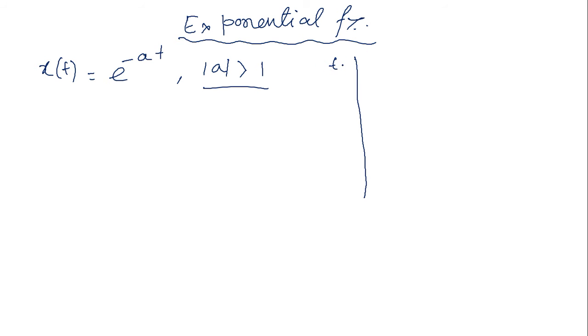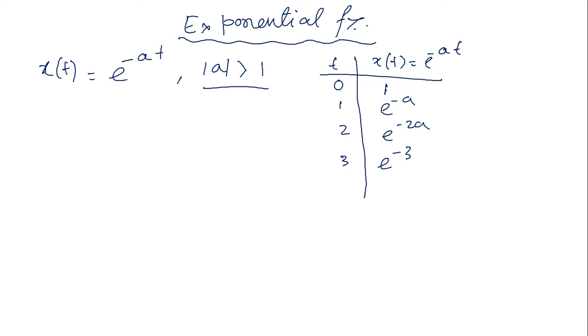So t equals to 0, x of t equals e to the power minus at. When t equals to 0, it is 1. When t equals to 1, e to the power minus a. T equals to 2, e to the power minus 2a. T equals to 3, e to the power minus 3a, and so on.